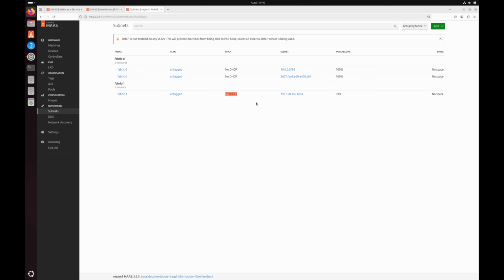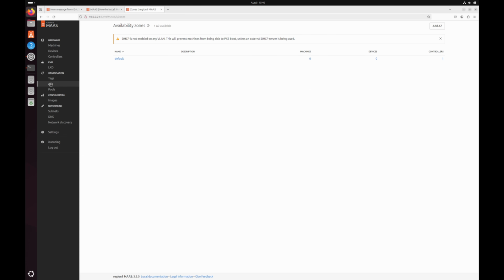This is the IP address we will use to provision the servers, and also the DHCP server will be configured on this side. So basically we will not be using my other DHCP server, the main router's one. We will use the Maas controller to discover and PXE boot the VMs and install operating system on them.